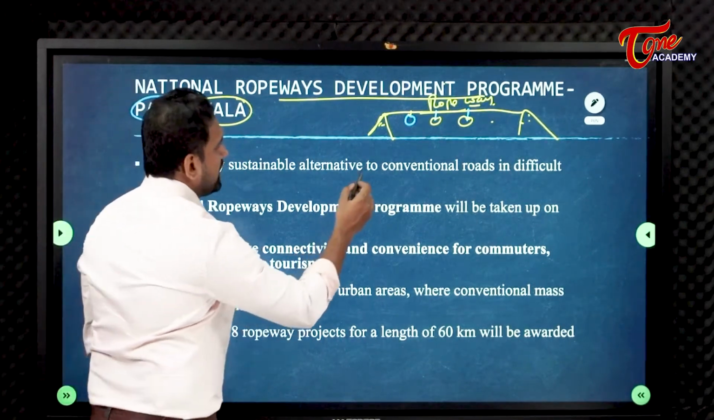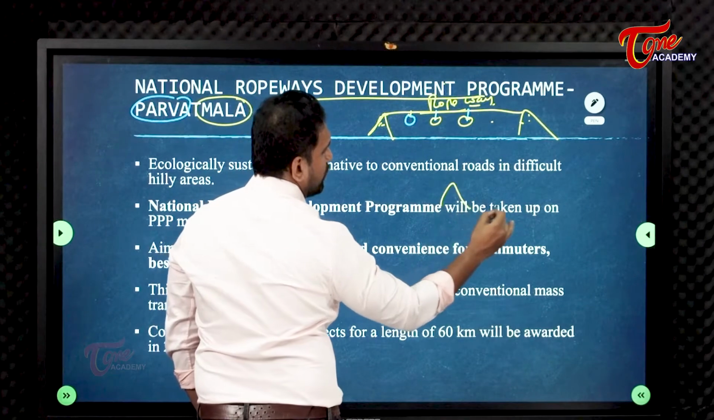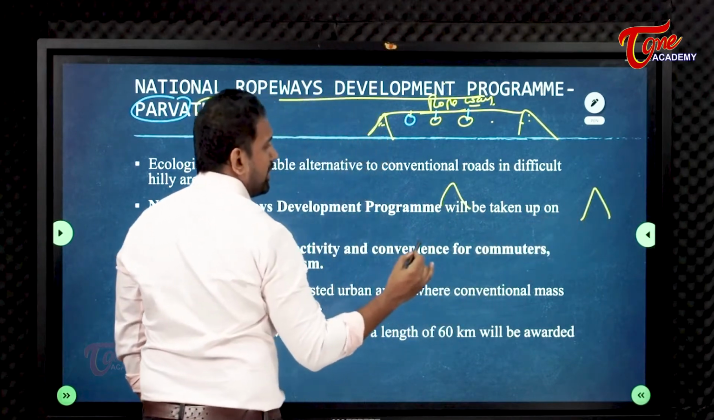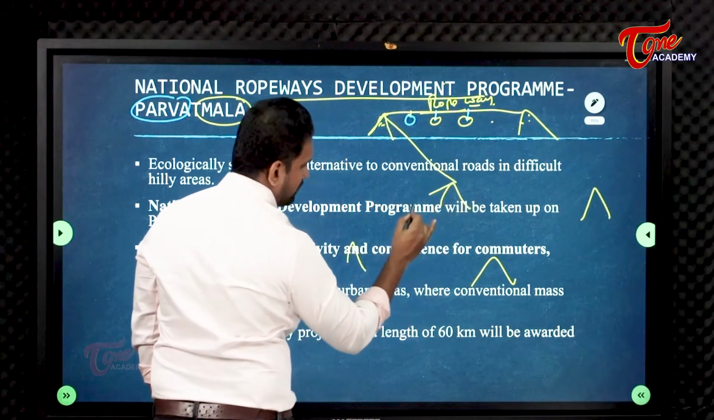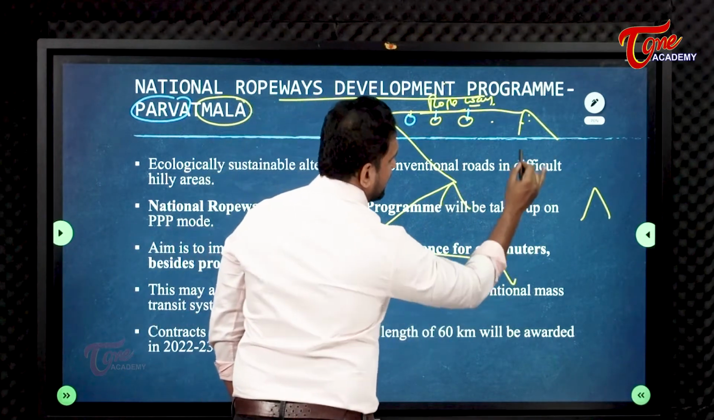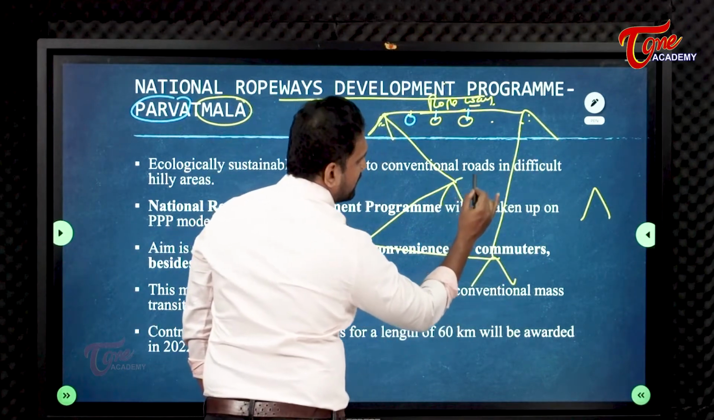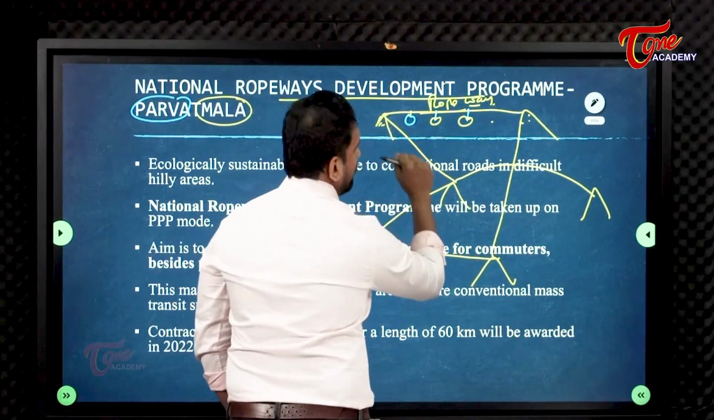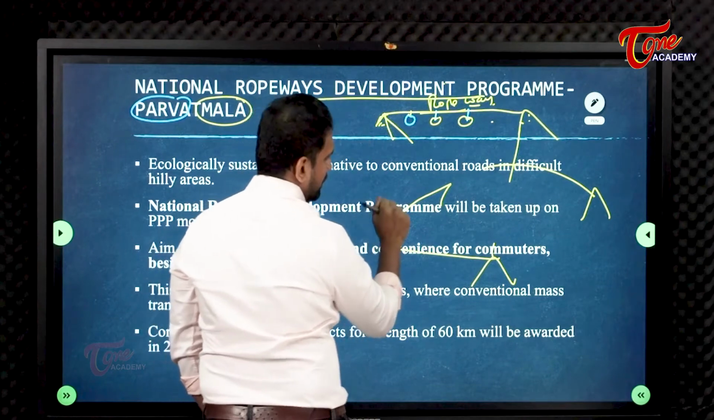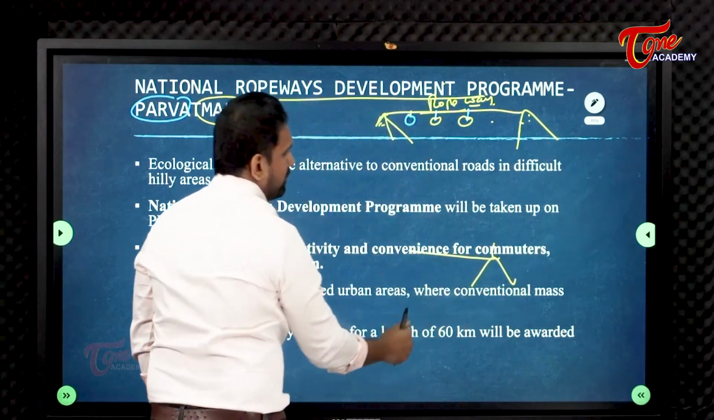Okay, this is nothing but, if there are three or four hills here, here also one hill is there, here also one is there, they will be connected like this, all the ropes will be connected in this way. So you will see it like a mala, no? That's why it is called Parvat Mala.